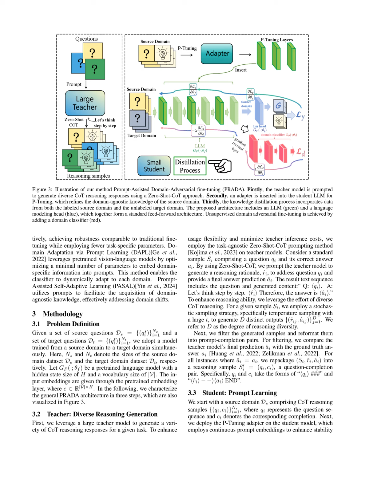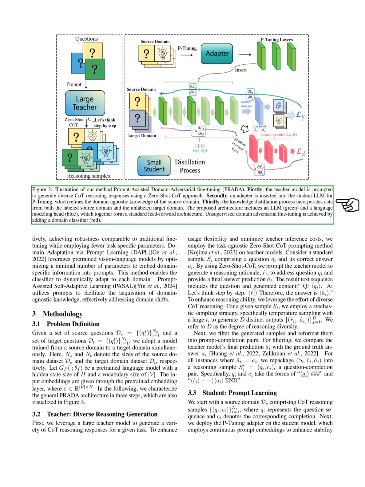Section: Problem Definition. In this section, we define our problem. We have a set of source questions, which we call D_S, and a set of target questions, referred to as D_T. The sizes of these datasets are represented by N_S and N_T, respectively. We utilize a pre-trained language model, G_F, which has a specific hidden state size and vocabulary size. The input embeddings come from this pre-trained model. We outline the general PRADA architecture in 3 steps, illustrated in Figure 3.